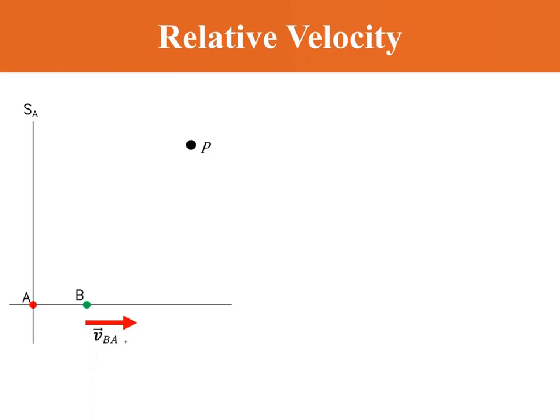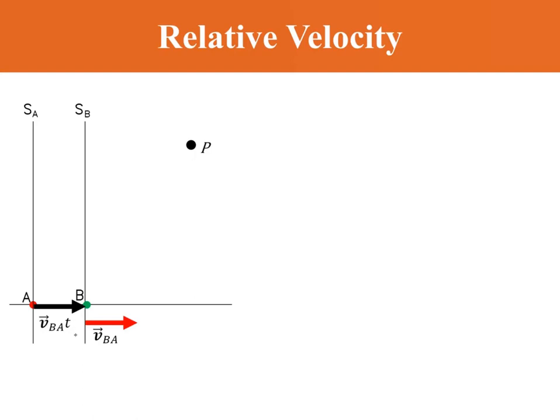B will have its own reference point, which is SB, and SB is actually moving together with B, so this reference point is fixed to B. At a certain time, B will have moved a distance of VT. So the distance moved by B equals VBA times T.